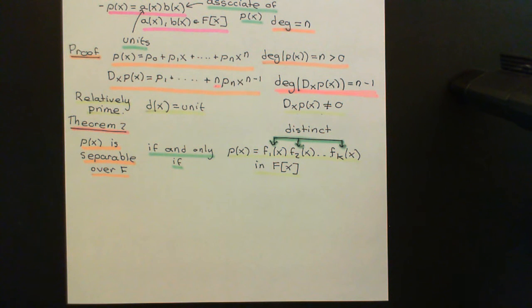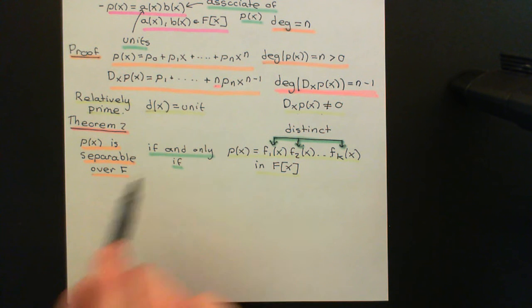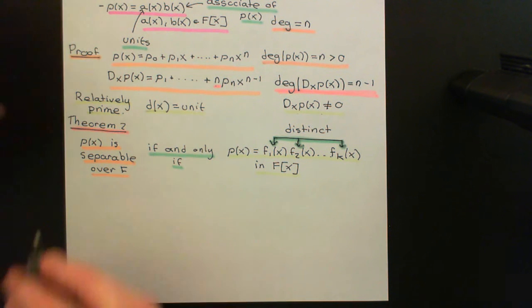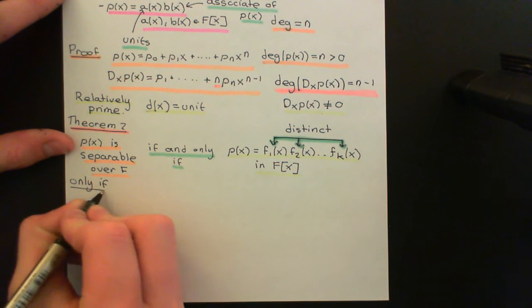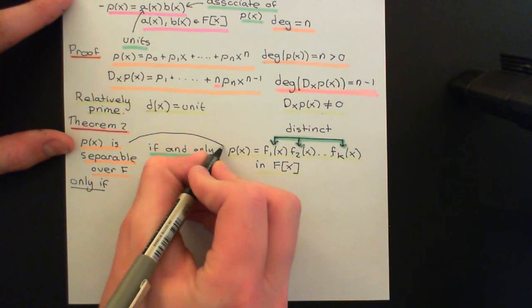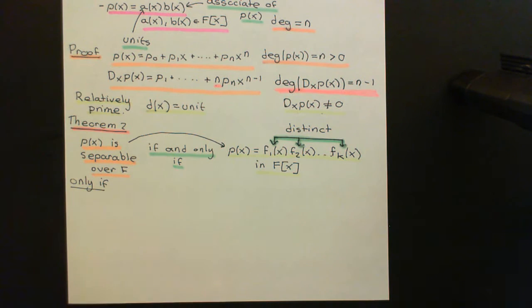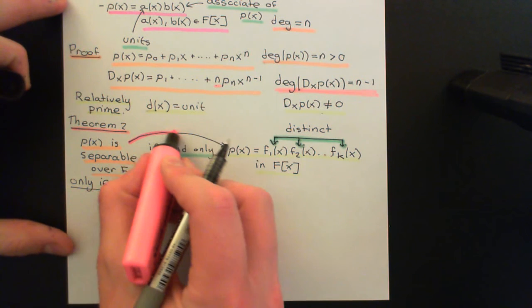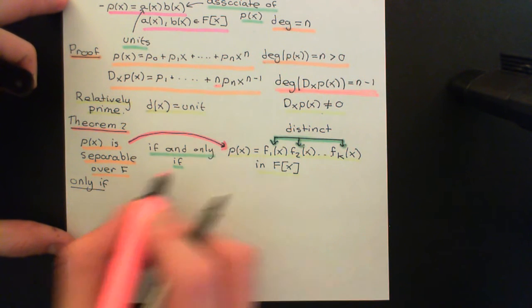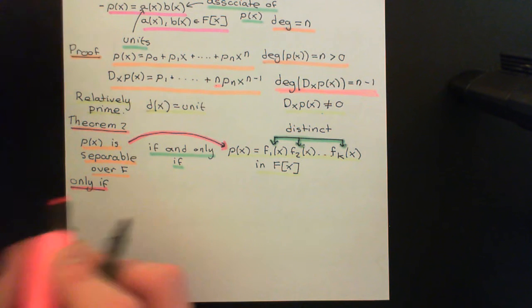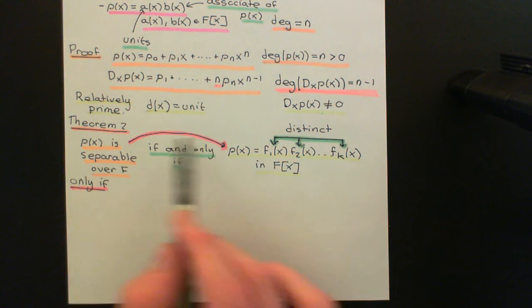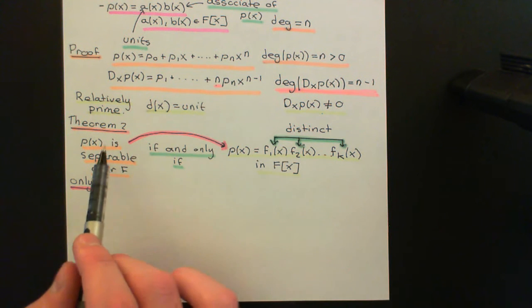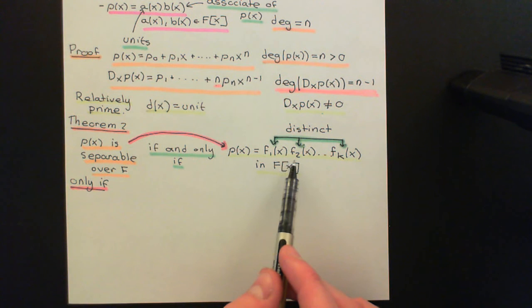Right. So we will start by proving the only if here first, because the only if is easier than the if. So we'll come back to the if. We'll start off with only if. Now, of course, only if amounts to proving this arrow here. It amounts to showing that if the polynomial p of x is separable, it implies the polynomial p of x must have a factorization into irreducibles that are all distinct. Because if it is the case that this implies this, then the only way for this to be true is if this is true.